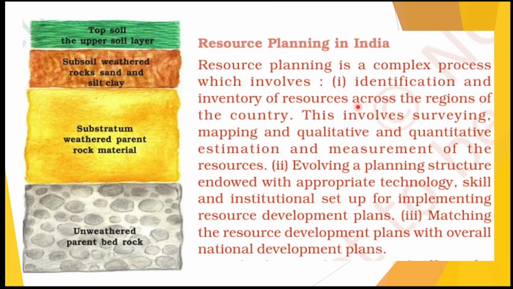So there are 3 steps involved in resource planning in India, and it's an important 3 marks question in your boards. What are the steps involved in resource planning in India? So usually resource planning is a complex process, so it involves 3 important steps. First important step is identification of the particular resource. So we can identify a resource by surveying, mapping, qualitative and quantitative analysis. Second is evolving a plan, a structural plan with proper technology skills, so that we can properly plan and use it. Third is matching this particular plan with the national development plan. So these are the 3 steps involved.